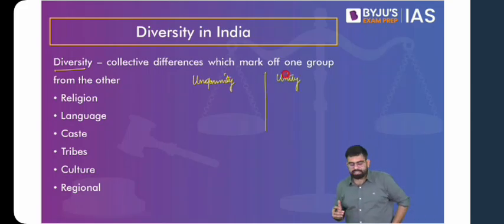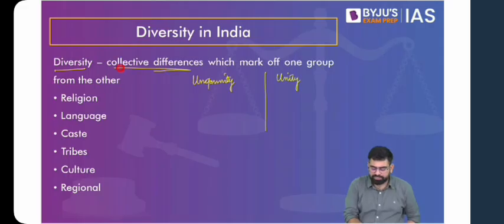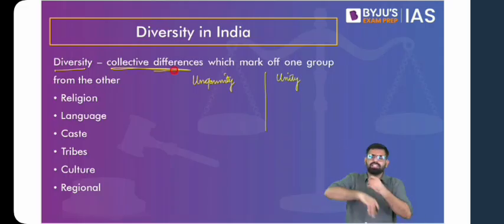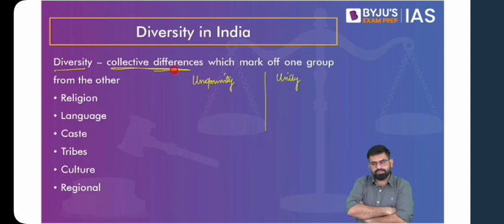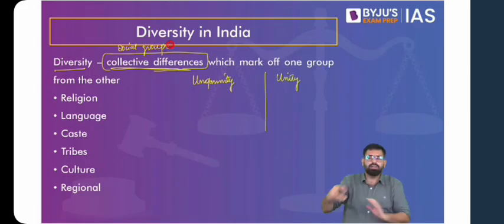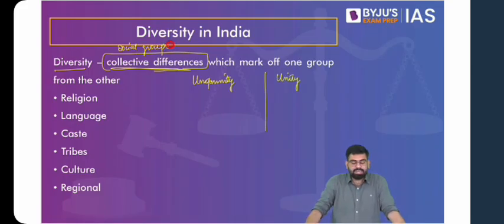Now, diversity is something which marks collective differences between two groups. For instance, on an individual level, we might have various differences between each other. We might be racially different, we might speak different languages, etc. But when we talk about diversity, we talk about collective differences, in the sense that social groups are involved. It is not diversity on an individual level, it is more about collective differences. Think about people from one religion and another religion.